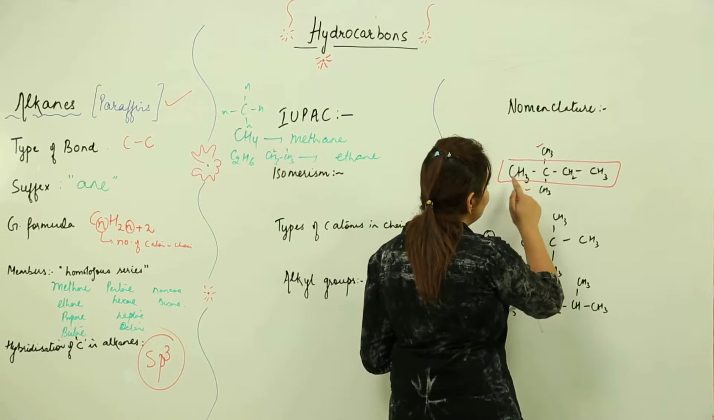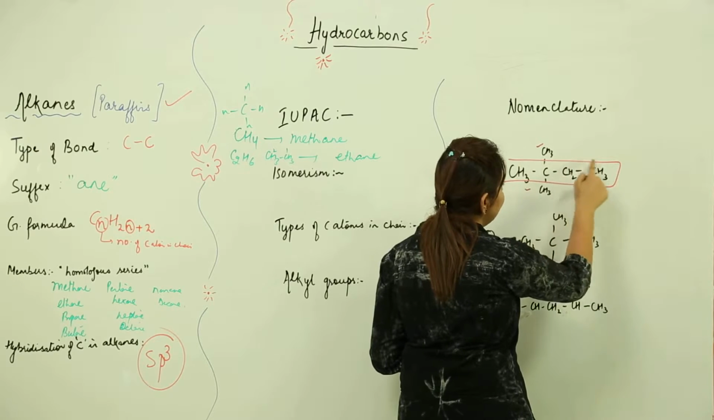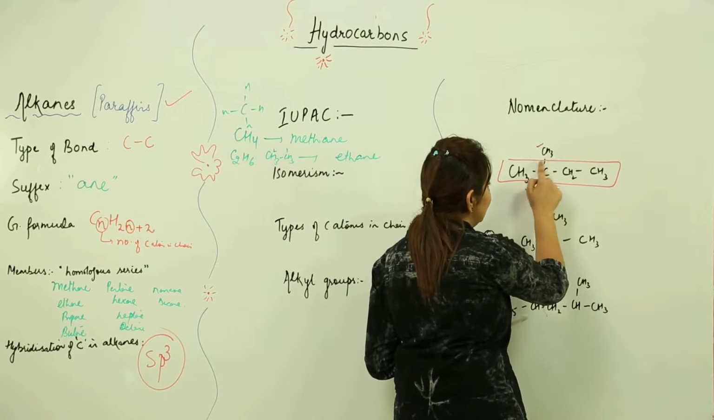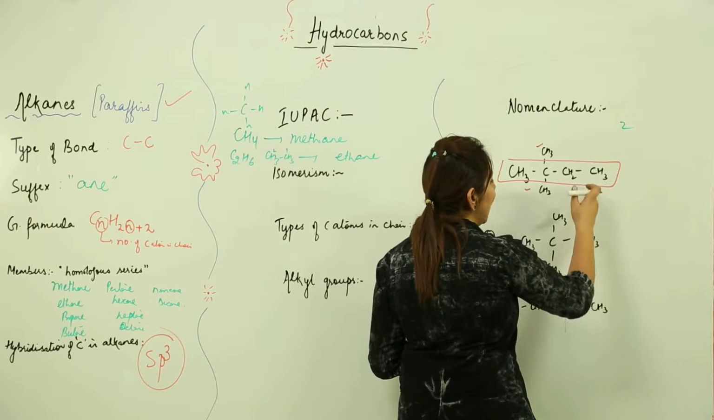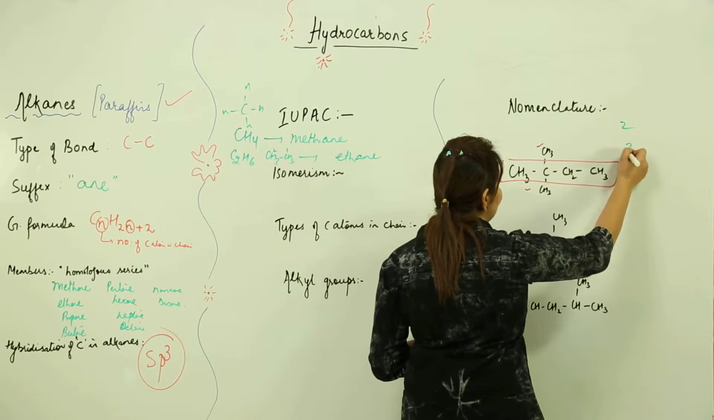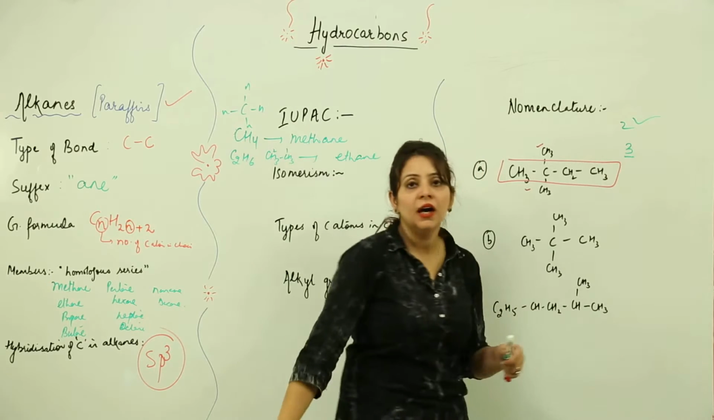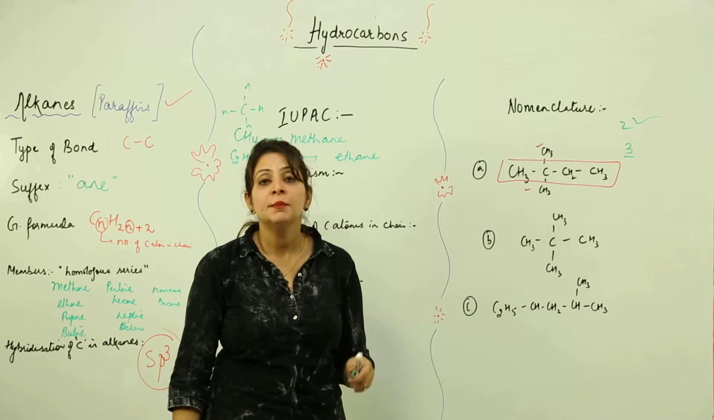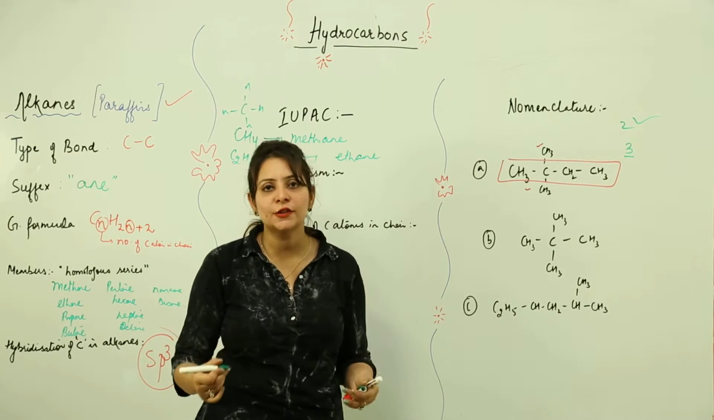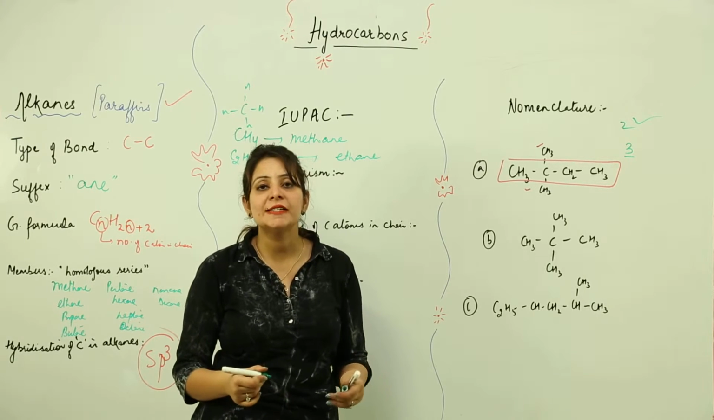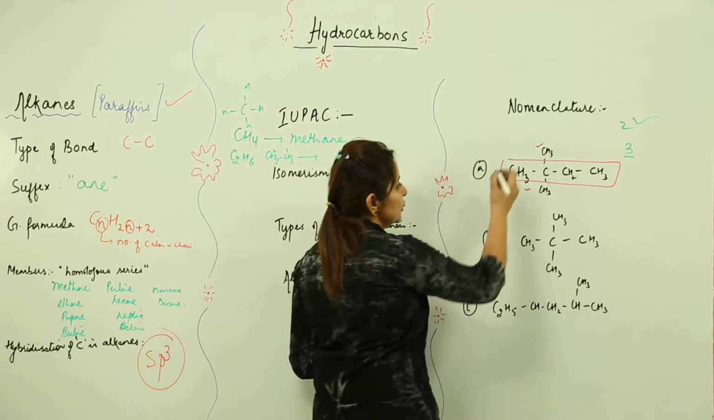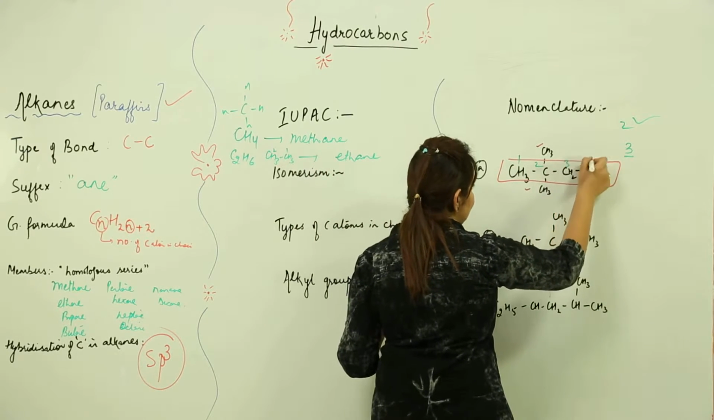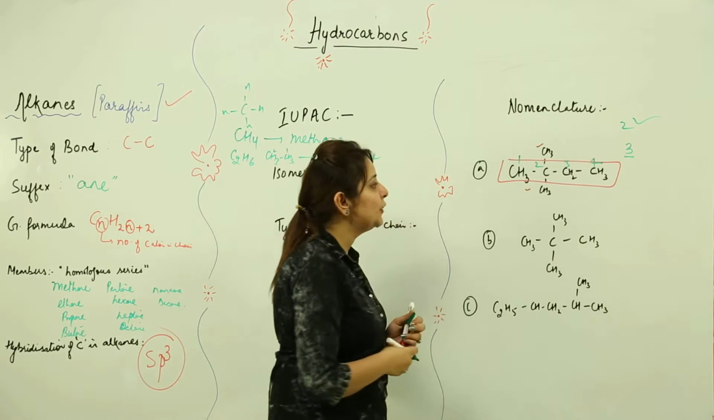If I number from this side, 1, 2, 3, 4, then this carbon with the substituent gets the number 2. And if I number from this side, 1, 2, 3, my carbon gets 3. So obviously I am going to give preference to the 2 one, because this is a rule: the carbon which carries a substituent, the lower the number, the more it is preferred. Right. So I need to number like this.